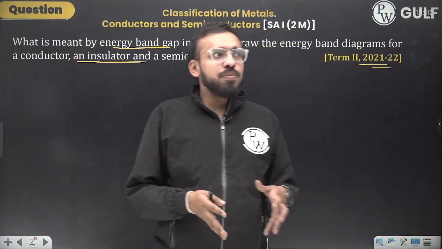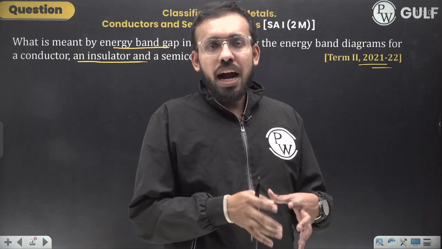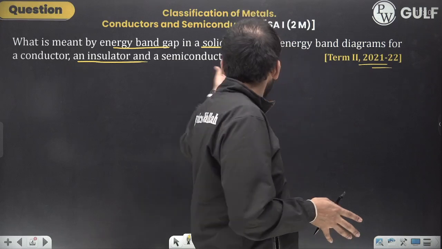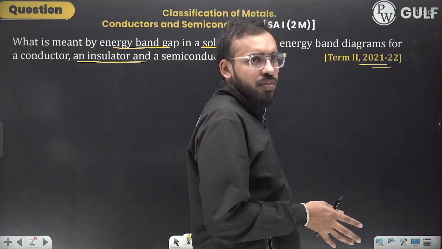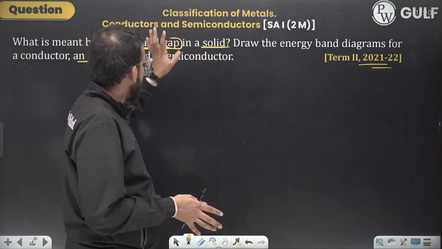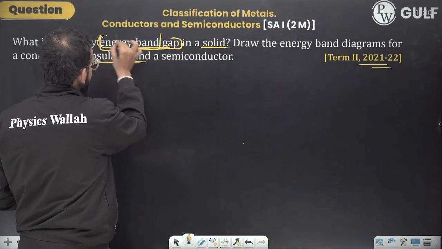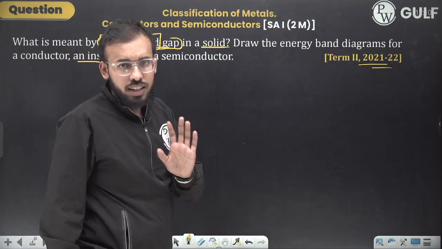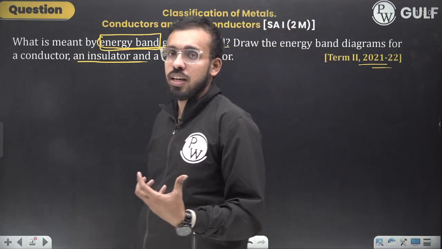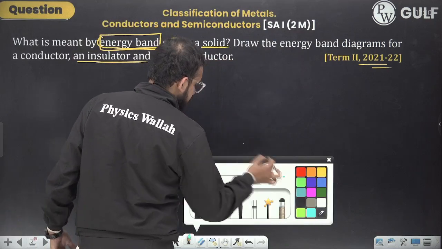So band refers to group. Band of 7 colors, right? Band of 10 colors, band of 20 colors, right? Group, you can say. So what do we mean by band, energy band gap, right? First they are asking about energy band. To understand energy band gap, you need to understand what is energy band. Then we can discuss energy band gap. Again, I had told you that we would be discussing this chapter with the help of questions only, right? In this way, you would be able to get to know what sort of questions are being asked.